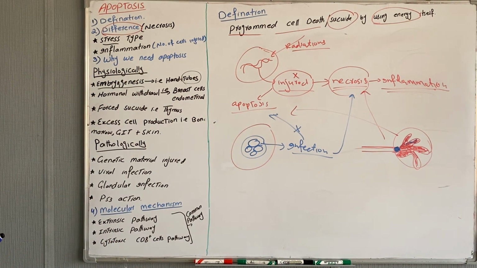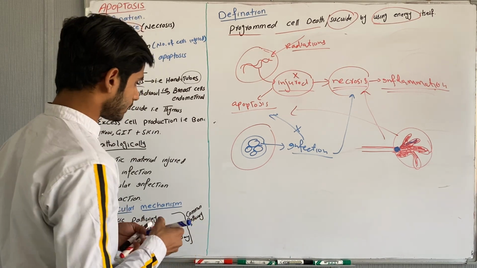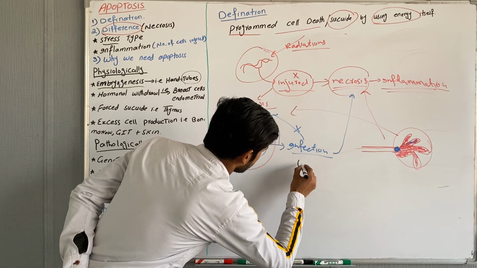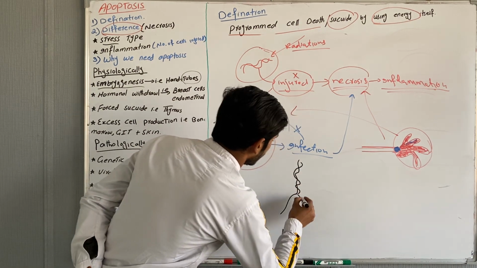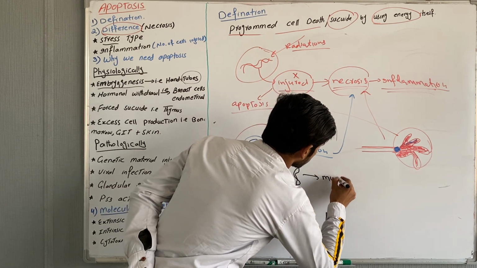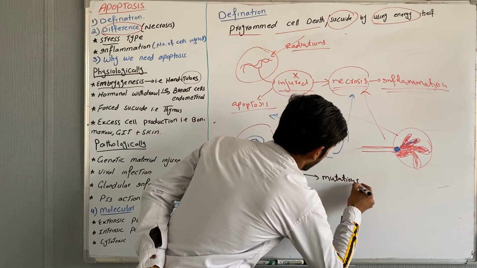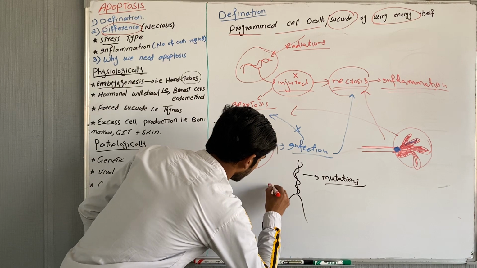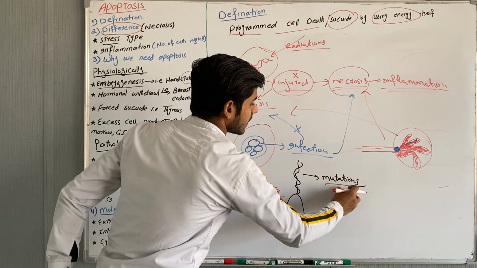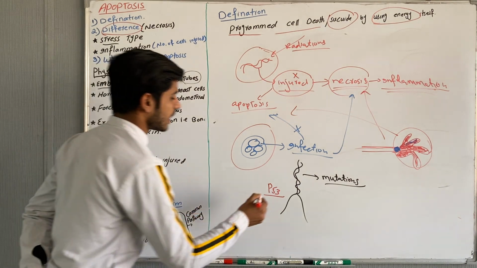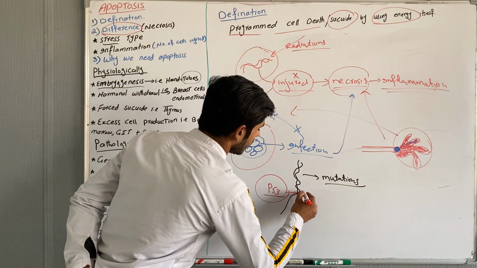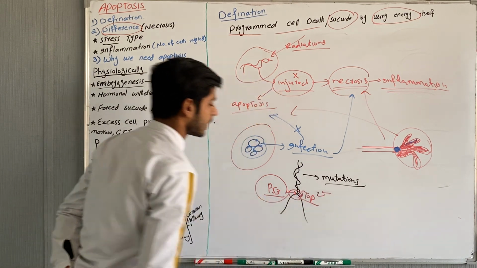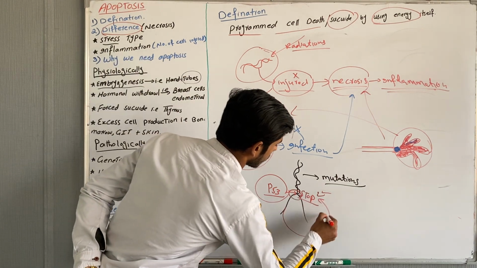Next is the p53 action. First you must know what the p53 action is. In case of DNA replication, during DNA replication there may be mutations. What is the function of p53? Here is the p53. When p53 recognizes that there are mutations during DNA replication, it will stop the cell division. It will stop this DNA replication and cause the repair back to normal.